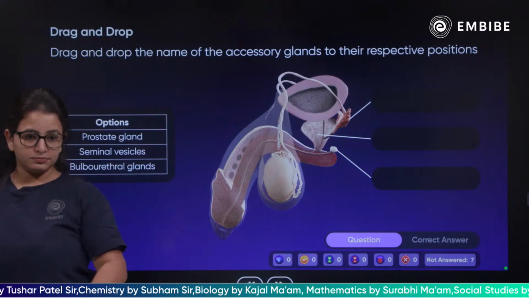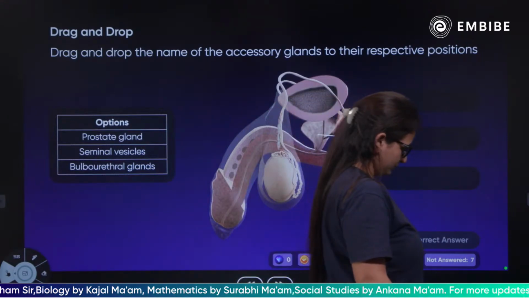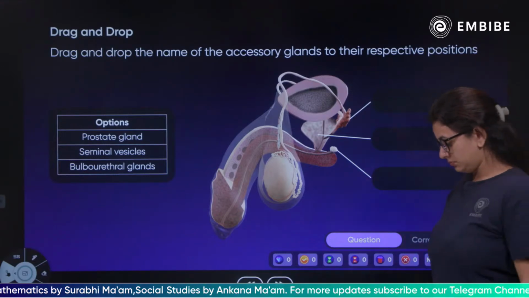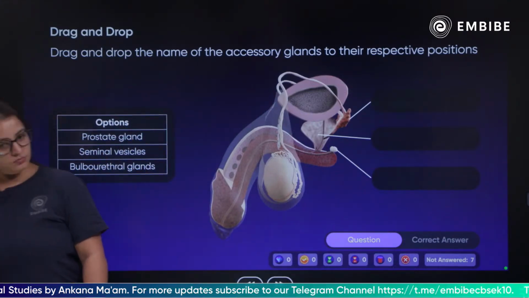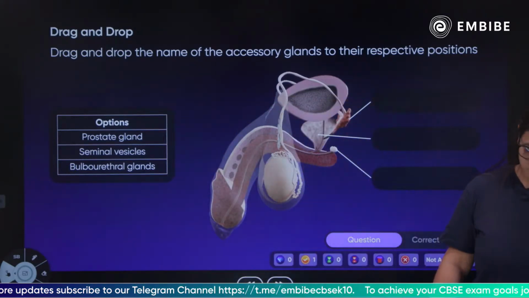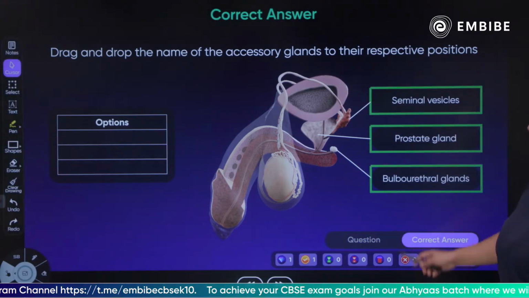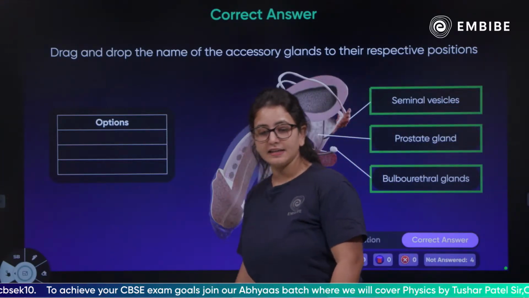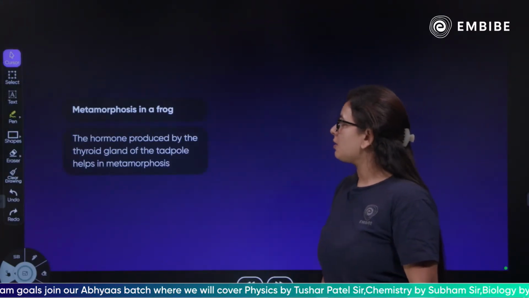Prostate gland, bulbourethral gland and seminal vesicle. All three are accessory glands. Yes, is it clear?